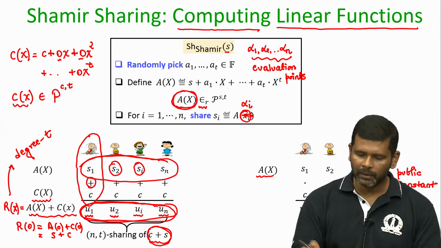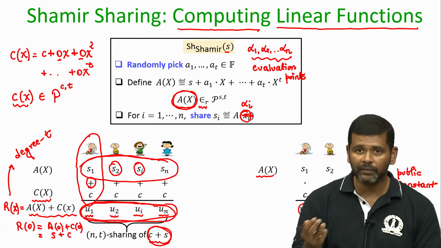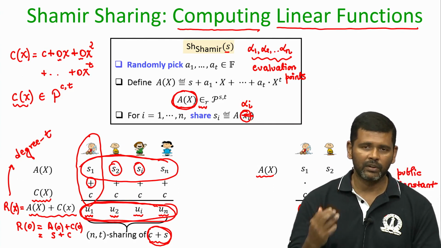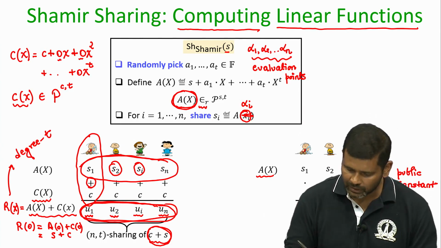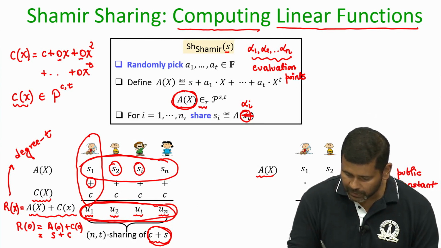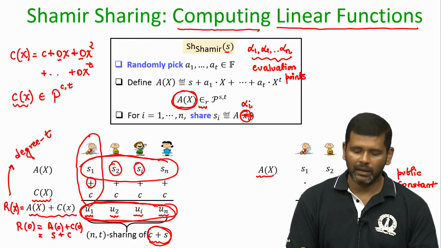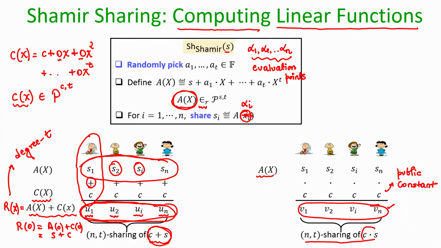Now, what can I say about this new vector of n values V1 to Vn? Is it an arbitrary vector of n field elements, or does it constitute a special vector? Again, it turns out that it constitutes a special vector of n values, namely these values constitute an (n, t) Shamir secret sharing of the value C times S. Why so? Because